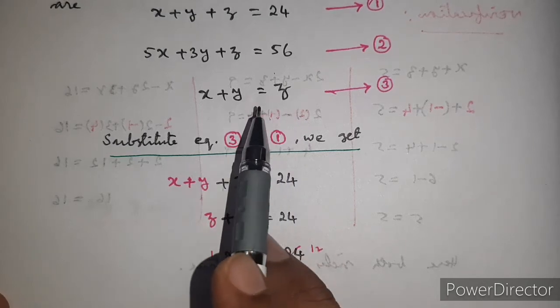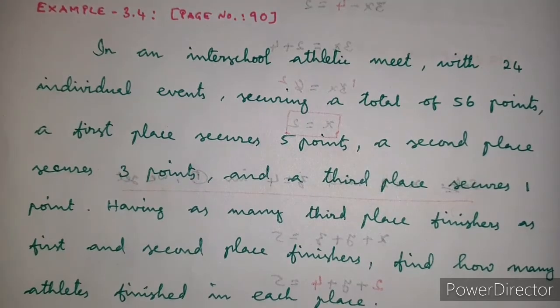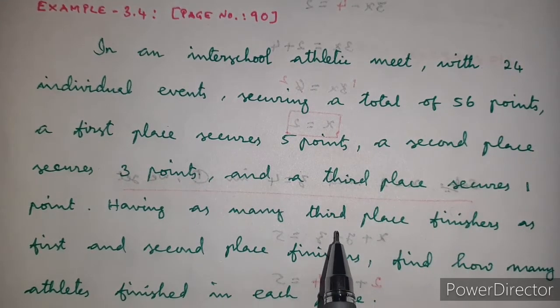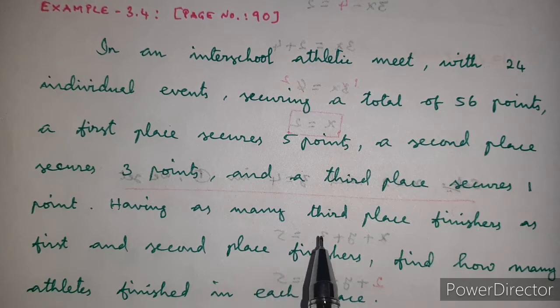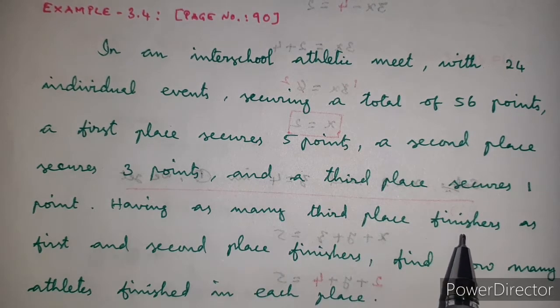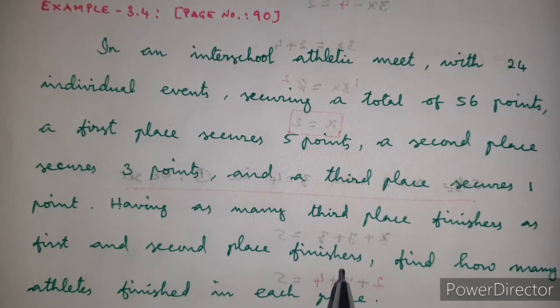How does it come? Again we go through the question. Having as many third place finishers as first and second place finishers. What is the meaning of it? The number of third place finishers is equal to the sum of first and second place finishers.